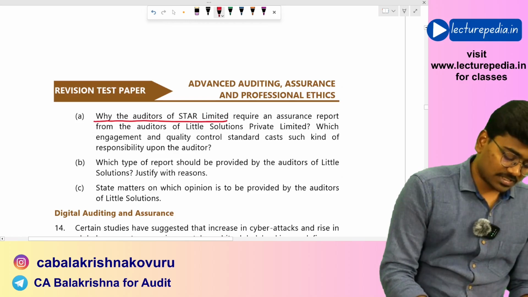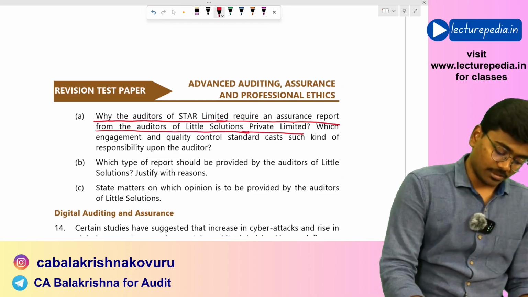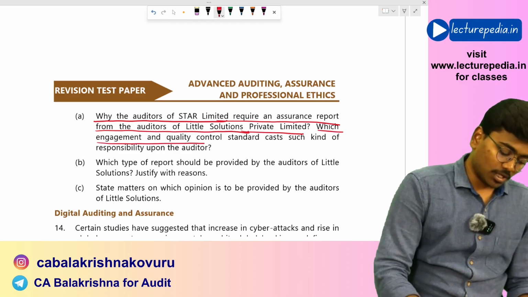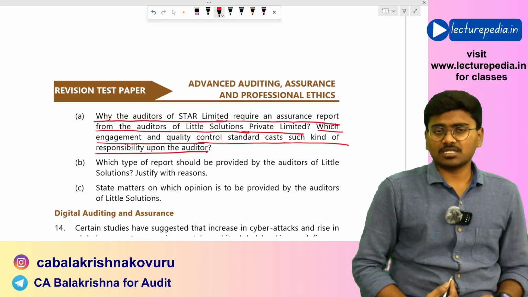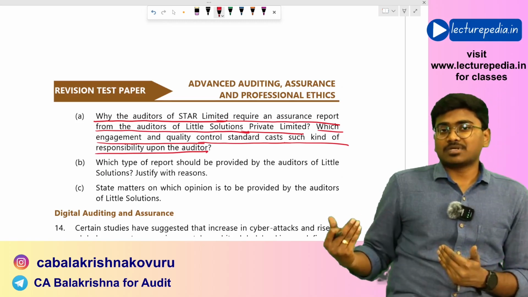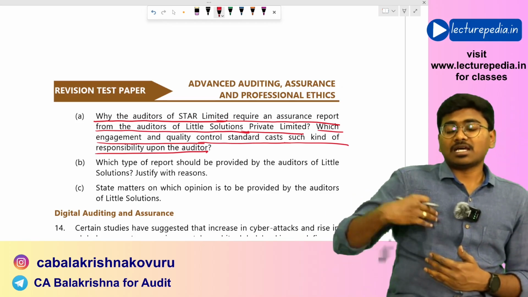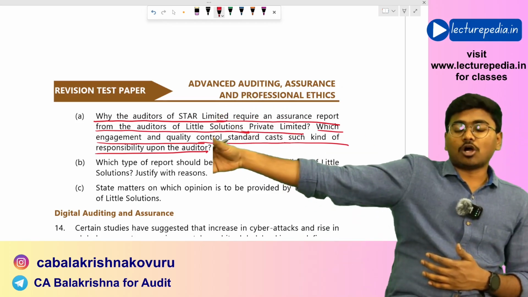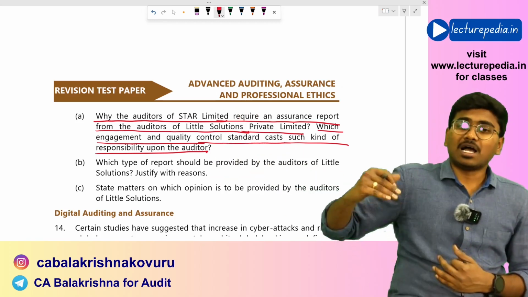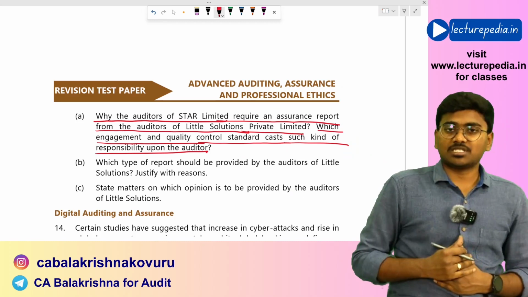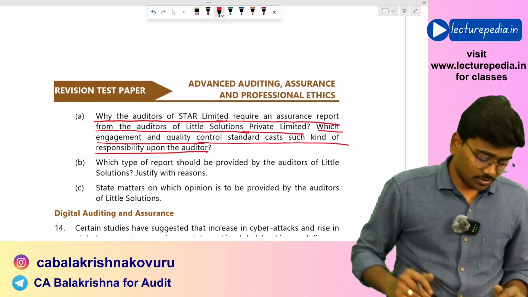Why do the auditors of Star Limited require an assurance report from the auditors of Little Solutions Private Limited? Which engagement and quality control standard casts such kind of responsibility upon the auditor? Obviously, why are they requesting the assurance report? Because they need to get assurance on the controls that are operating at the service organization. They need to assess the risk of material misstatement. So for this purpose, they are asking for an assurance report.